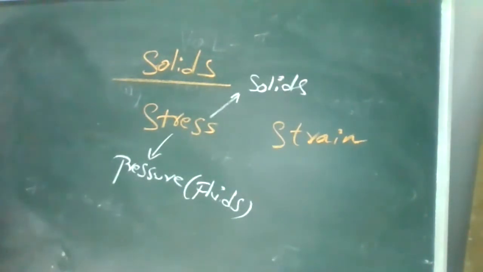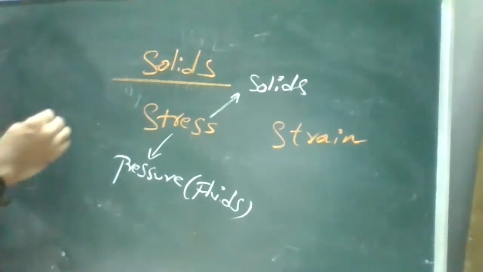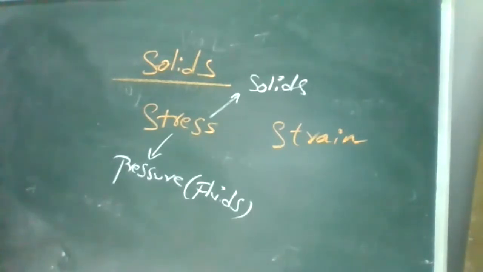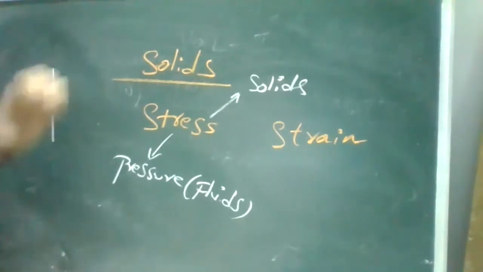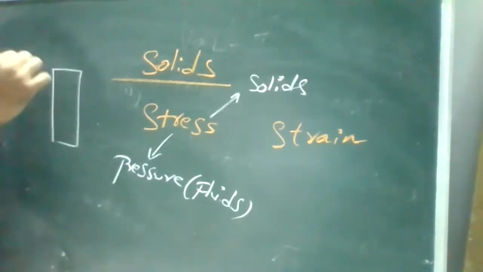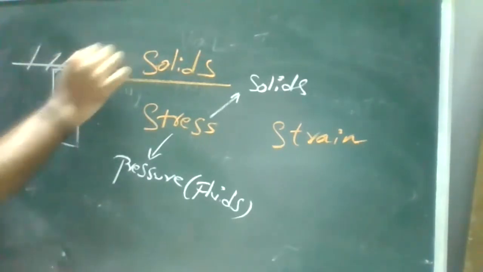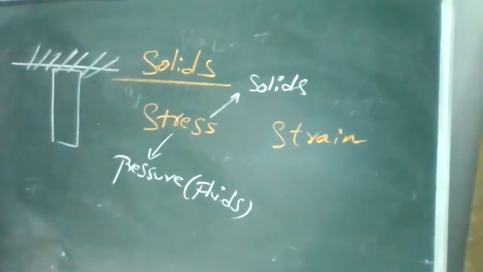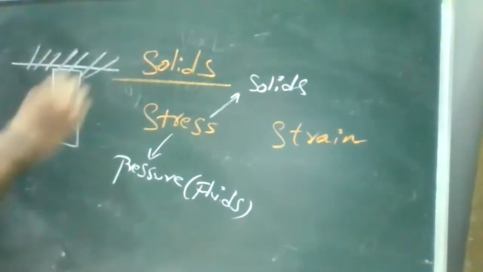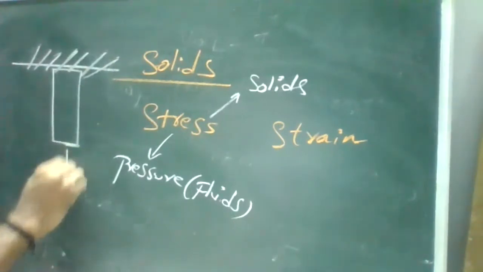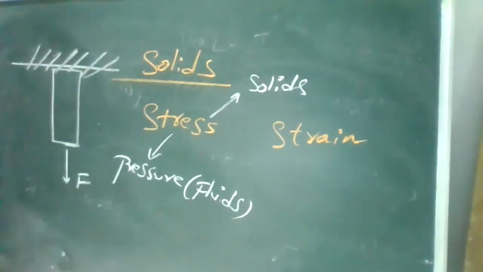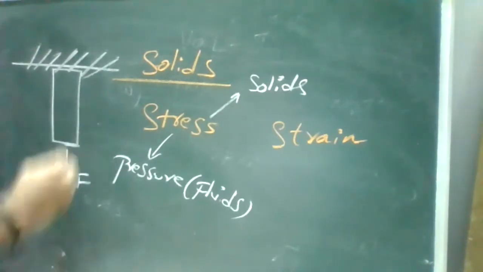For example, I assume I'm taking an object, like a rubber band. One side I'll try to fix to the wall. So it is your elastic object. I'll try to stretch the other side. That means I'm applying some force, again, it is nothing but your contact force, applying some force in the downward direction. Then what will happen to the rubber band? It will expand. Yes, it will try to stretch.